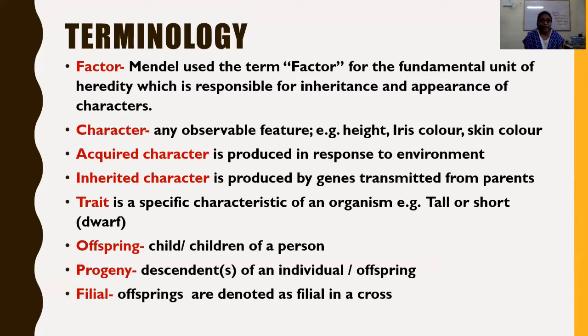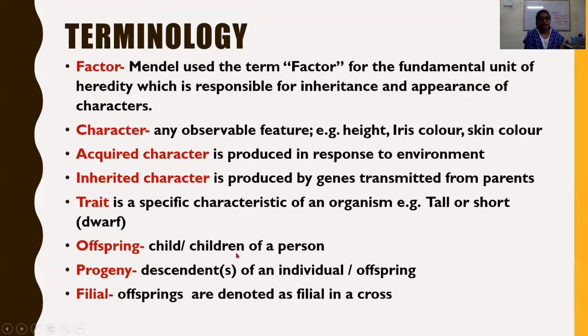Okay? An inherited character is produced by genes transmitted from the parents. It is inherited, genetic, that came from the parents. A trait is a specific characteristic of an organism. If height is a character, then tall or short or dwarf is the specific trait of that character. The trait is a specific character.